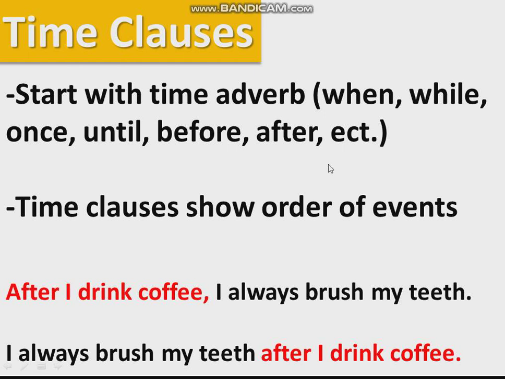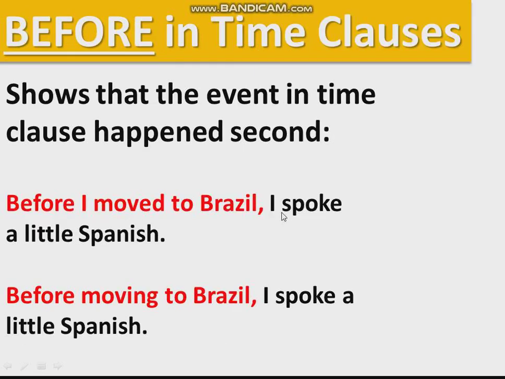Okay? Now, before in time clauses shows that the event in the time clause happened second in the order of events. For example, before I moved to Brazil, I spoke a little Spanish. This is showing that moving to Brazil happened second and speaking Spanish happened first. We can also use a gerund here: before moving to Brazil, I spoke a little Spanish.